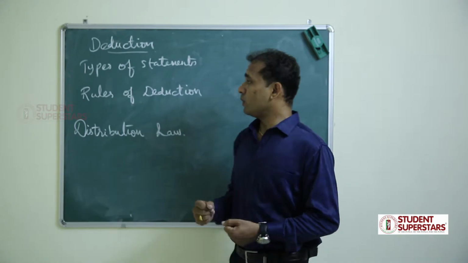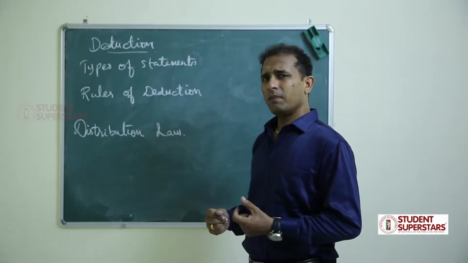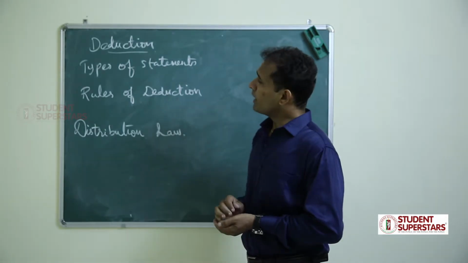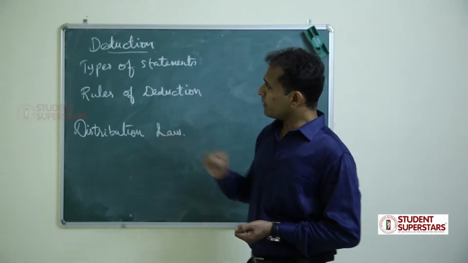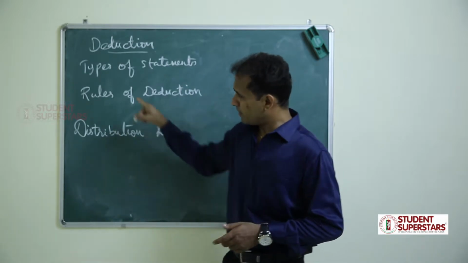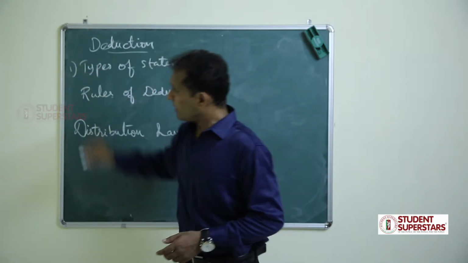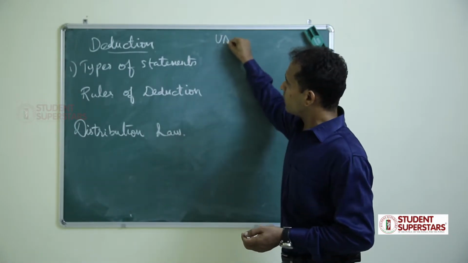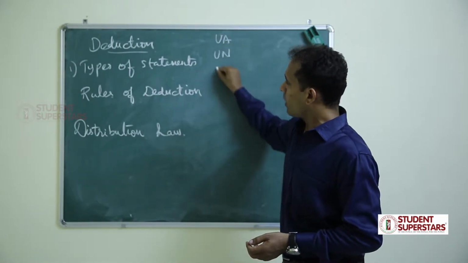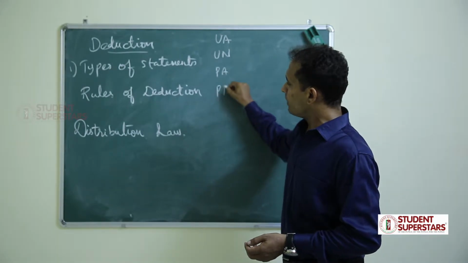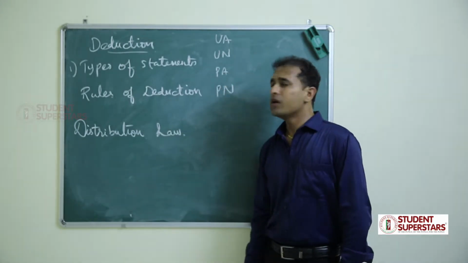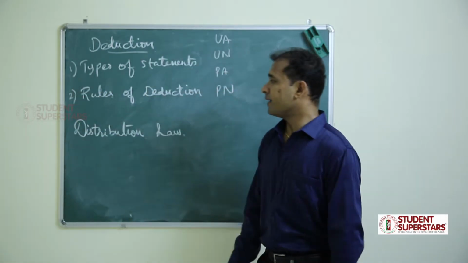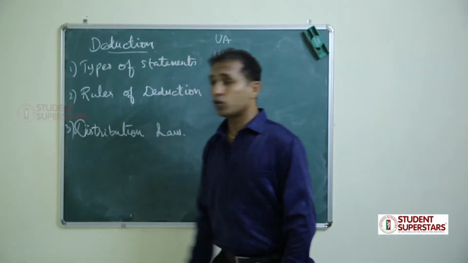Same way we can find for some questions, but it is difficult to find for all the other questions. If you want to solve this type of problems, there are 3 steps we have to follow. First step, we should identify the types of statements. There are 4 different types of statements: universal affirmative, universal negative, particular affirmative, and particular negative. And there are rules for deduction also. And then distribution law. We should know the distribution law.